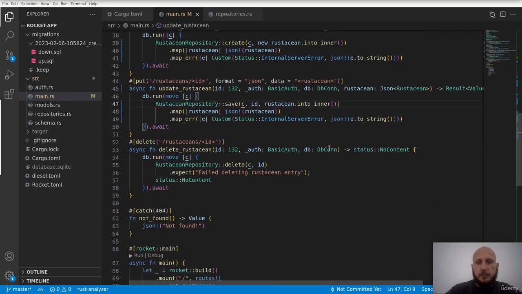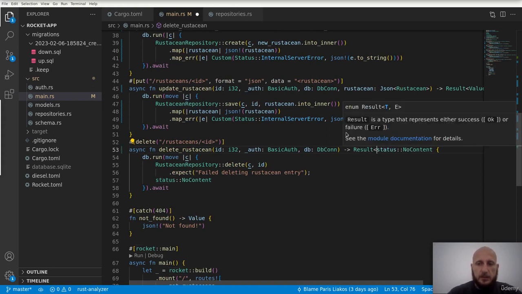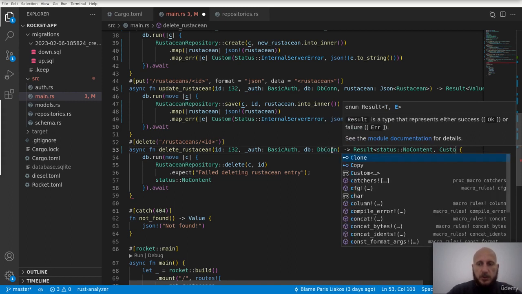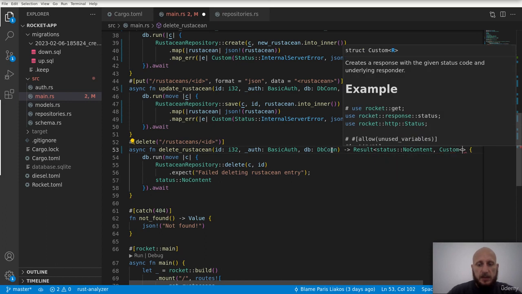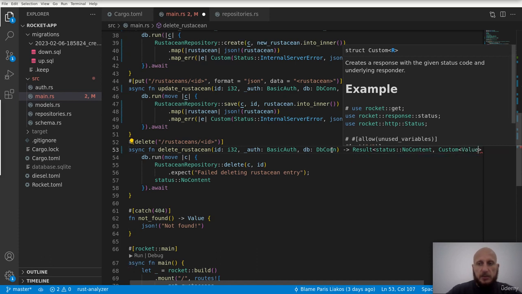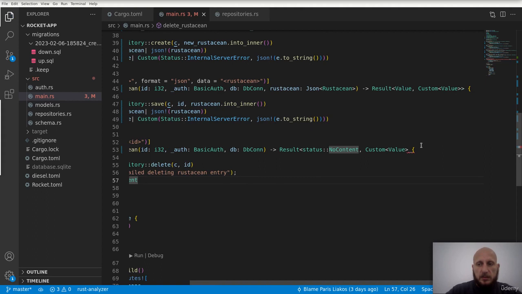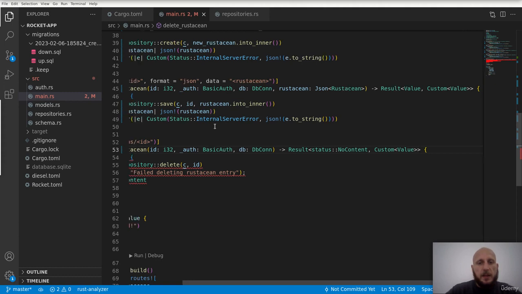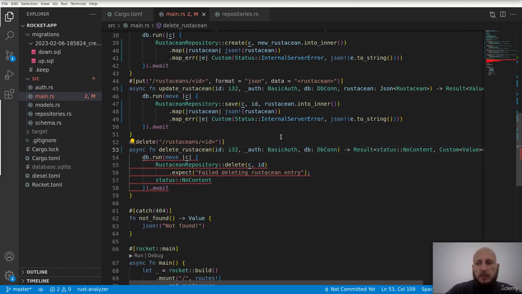And then we have the delete endpoint, which is going to be slightly different, because in case of success we do not return any JSON. In case of an error though, we should again return custom, and then I would say we should still return JSON, because we want the same consistent behavior with up here. We want to give an indication of the error to our clients, even for the delete endpoint.